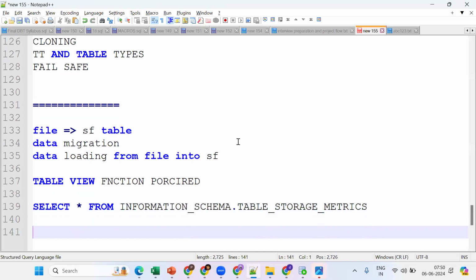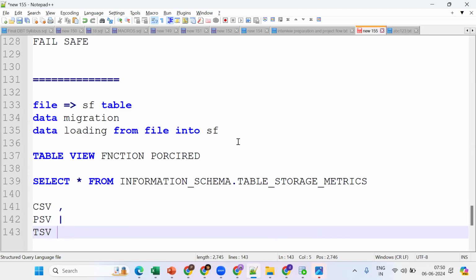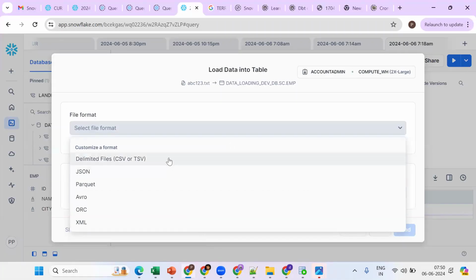Pipe separated value. So for CSV, comma will be there. For PSV, pipe will be there. For TSV, tab will be there. Tab separated, so tab. One space will be there. Okay, so this is fine. Now this is a CSV file.